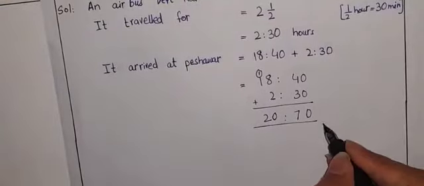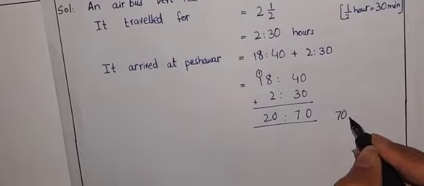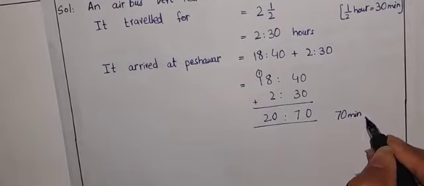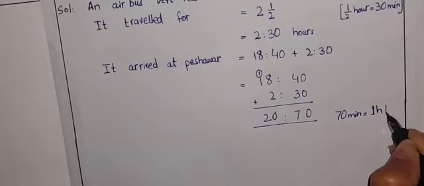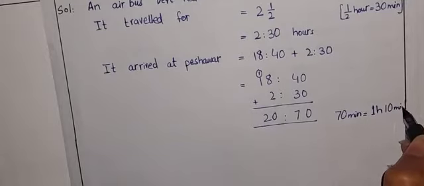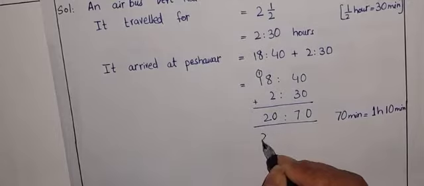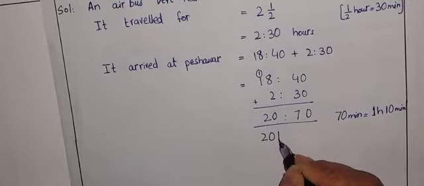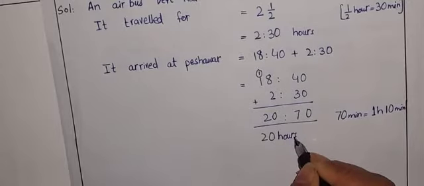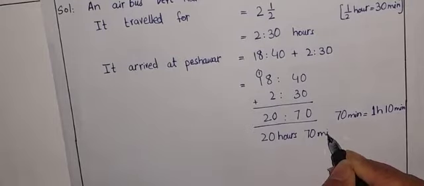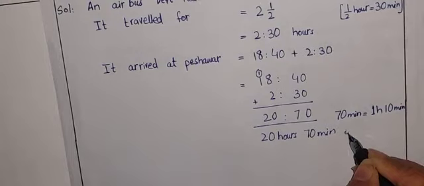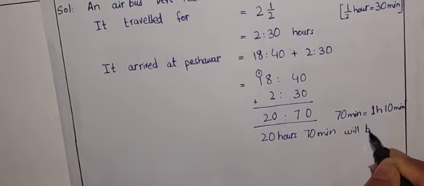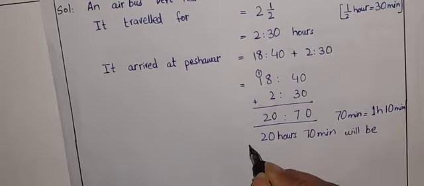But now we know that 70 minutes equals 1 hour and 10 minutes. So what we will do, 20 hours 70 minutes will be, what will it be?